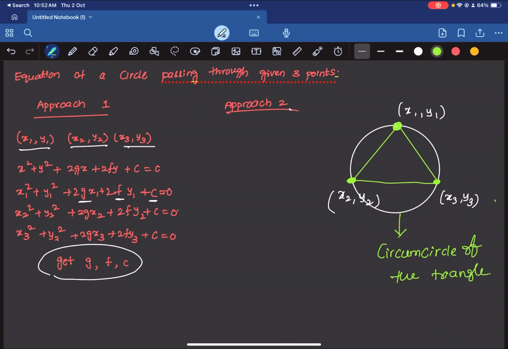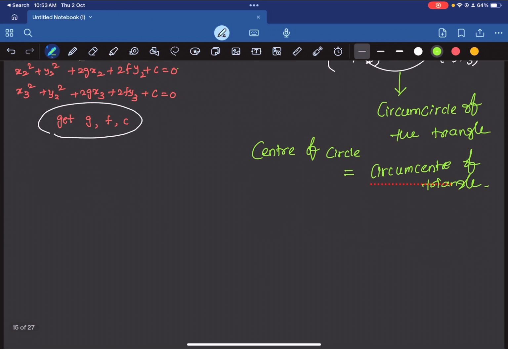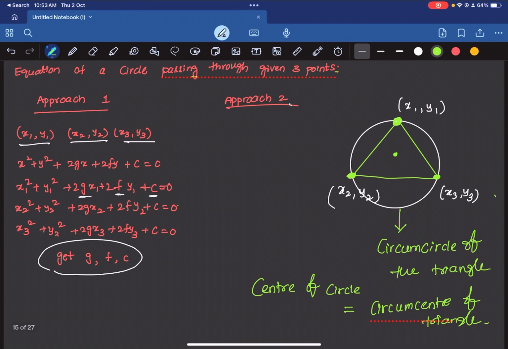And the center of the circle will be the circumcenter of this triangle. So the center of this circle is simply the circumcenter of the triangle.